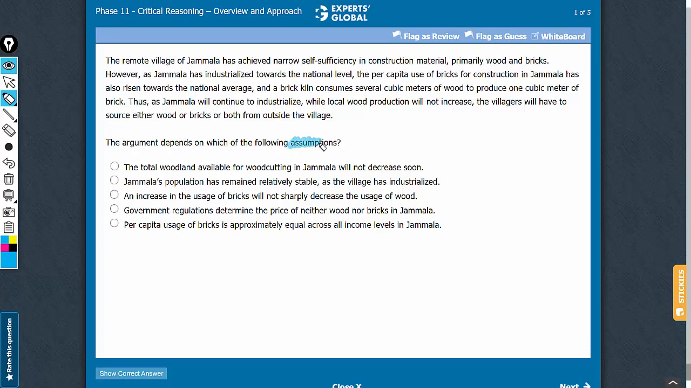This is an assumptions question. This last sentence here is the conclusion of the argument. The missing link is between all the information provided and the conclusion. It has been mentioned that this village has achieved narrow self-sufficiency in construction material, primarily wood and bricks.